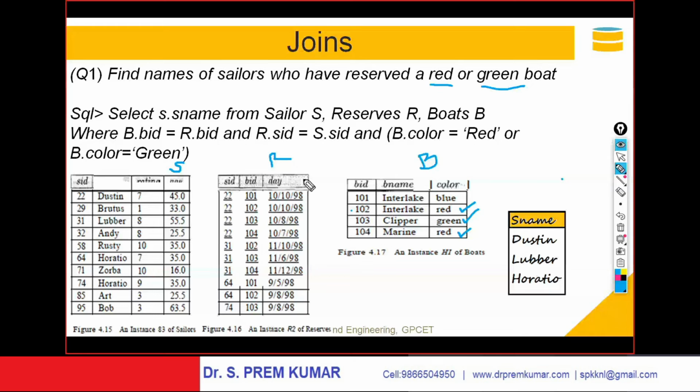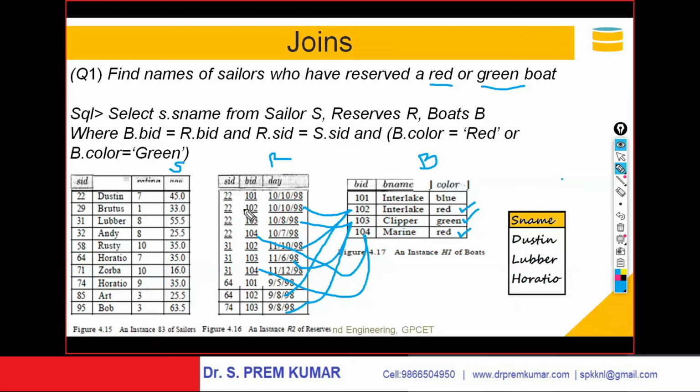This 102 should match with this 102. 103 is matched with this 103. This 102 got matched with this 102, and this 102 got matched with this 102. Here the 103 got matched with this 103. Coming to the 104, this 104 got matched with this 104. So only these rows are picked up. The matching rows are picked up.